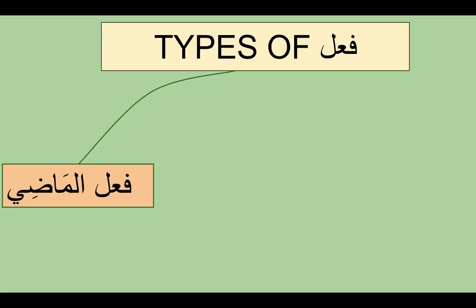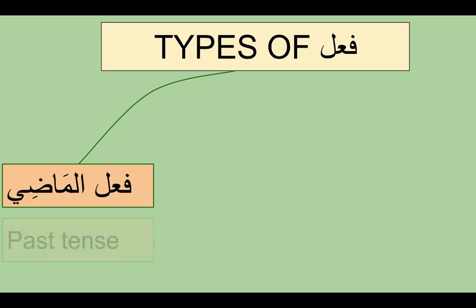So coming to fi'al, we've got three types of fi'al. We have to understand more about fi'al in this class, inshallah. First is called fi'al madi. Fi'al madi is past tense, where the action has been done, and in English it's called perfect tense because the action has already been done.